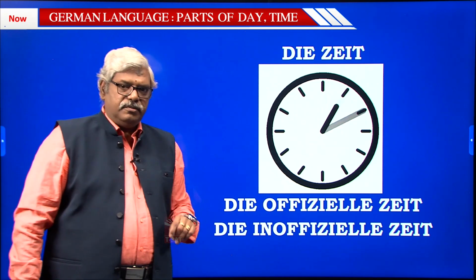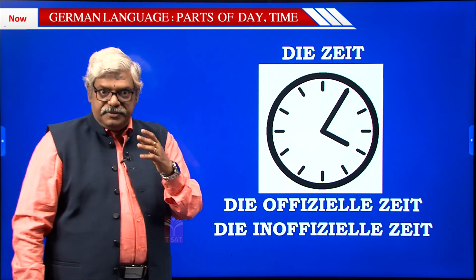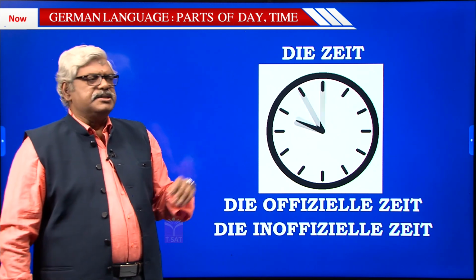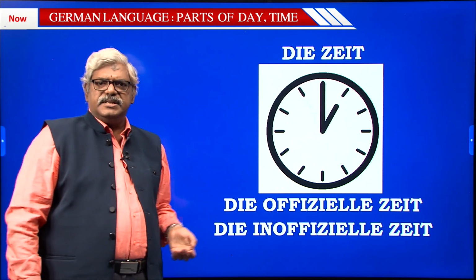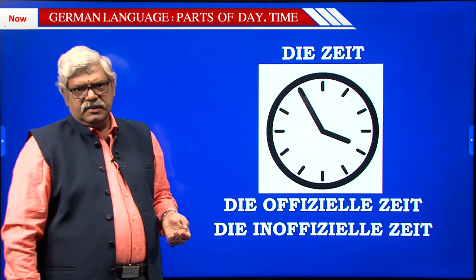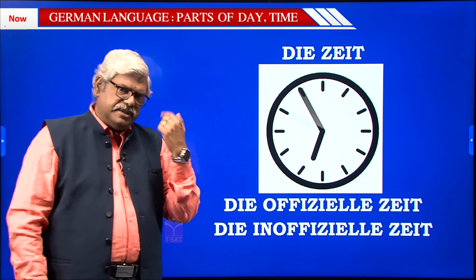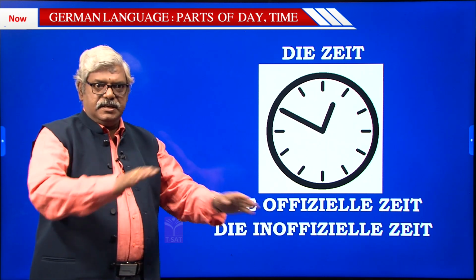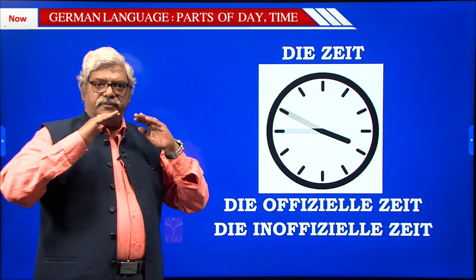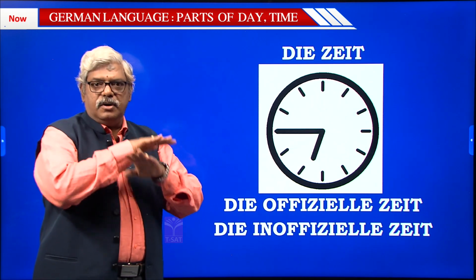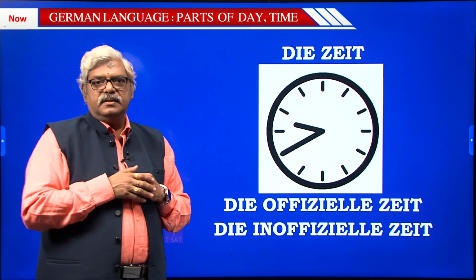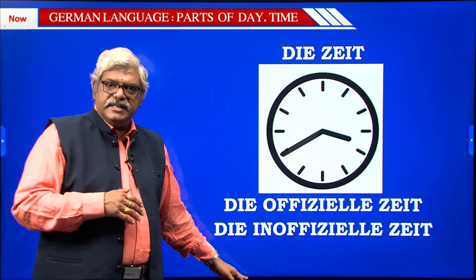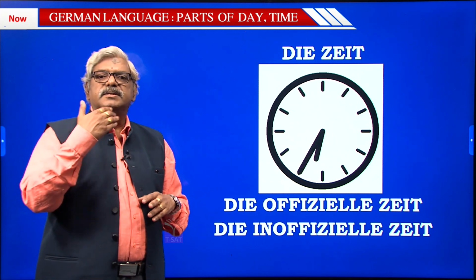Of course, some of you do use official time even when you are talking in the normal way also. Instead of saying afternoon 1 o'clock, you may say just 13 hours. Or instead of saying evening 6 o'clock, you may just say 18 hours. But as a principle, official Zeit is used for all official announcements, all official communications, and inofficial Zeit is used for just speaking.